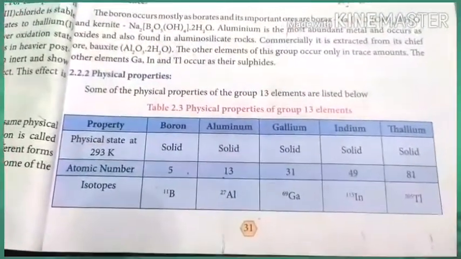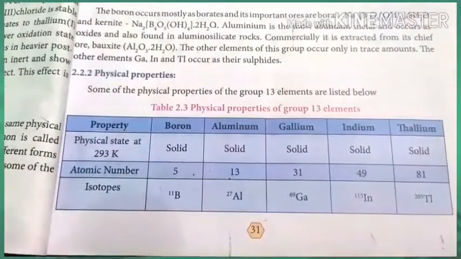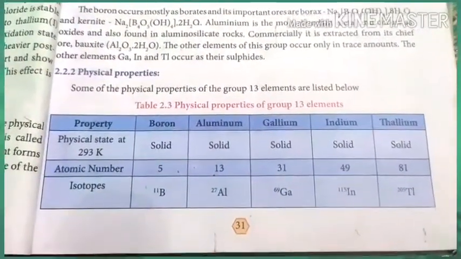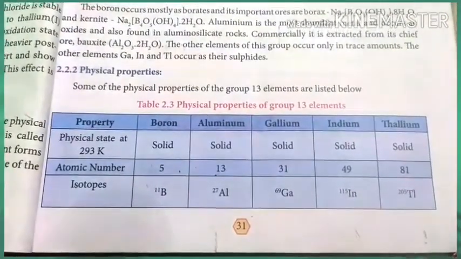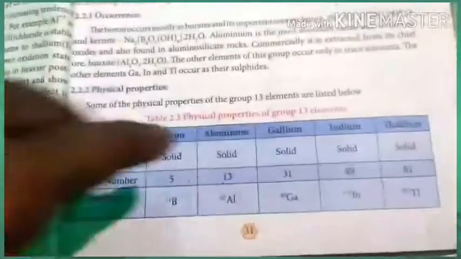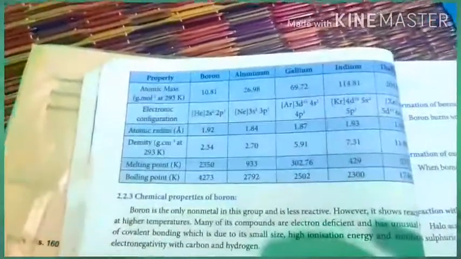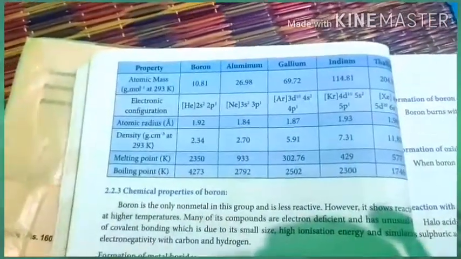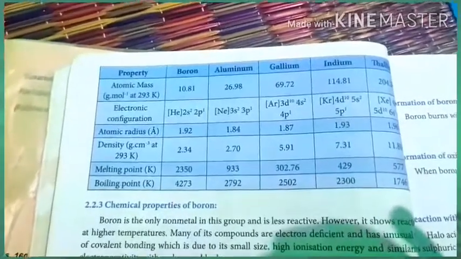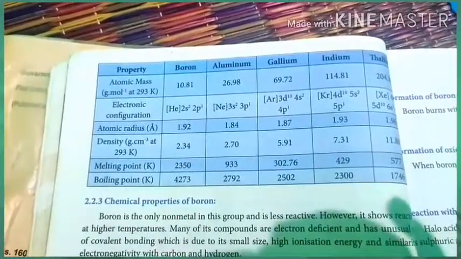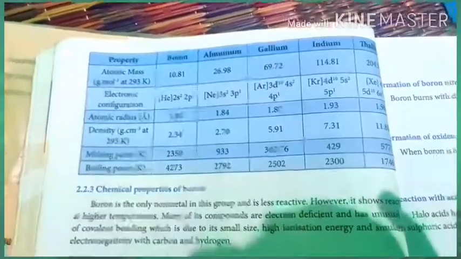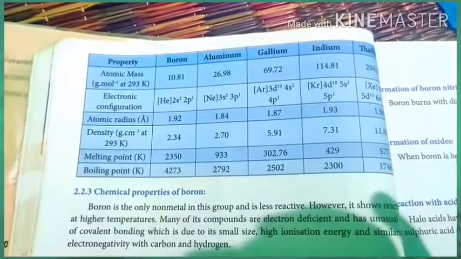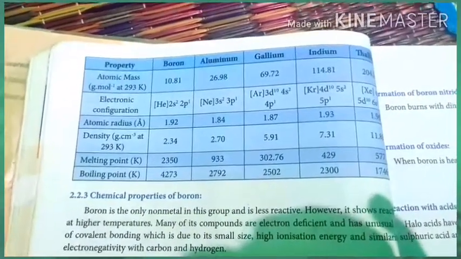This is a typical table: physical state, atomic number and isotopes have been mentioned in this table. So atomic numbers 5, 13, 31, 49, 81 for boron, aluminum, gallium, indium, thallium, and its occurring isotopes. And this is a property table. So atomic mass, electronic configuration, atomic radius. See, I told you last class, aluminum and gallium, watch their atomic radius compared to others. And density, melting point start to decrease down the group. Boiling point starts to decrease down the group.